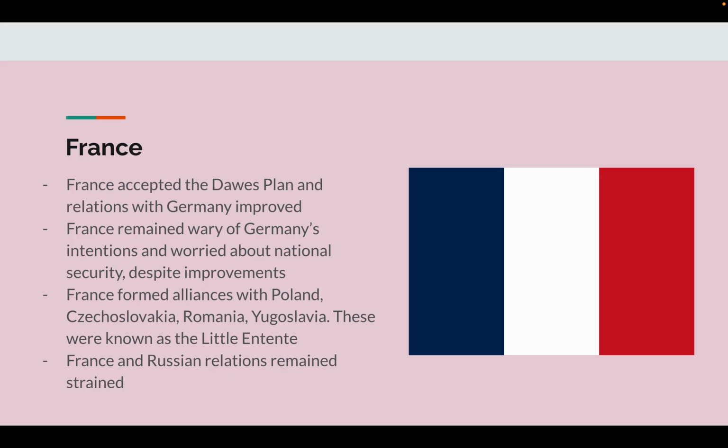France. France accepted the Dawes Plan and relations with Germany improved. France remained wary of Germany's intentions and worried about national security despite improvements. France formed alliances with Poland, Czechoslovakia, Romania, and Yugoslavia. These were known as the Little Entente. France and Russian relations remained strained.